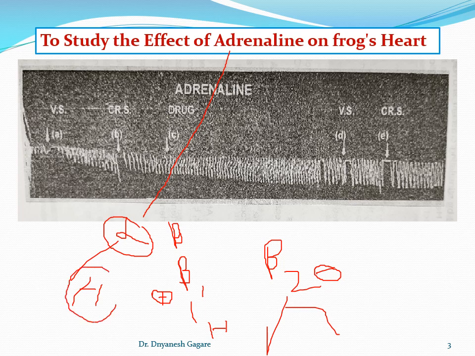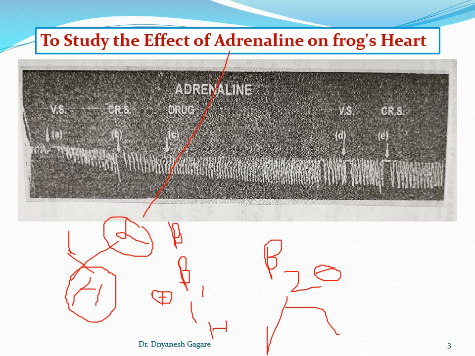What does it do in circulatory shock? It helps to bring the blood pressure to normal, because in circulatory shock there is a decrease in blood pressure, and by acting on the alpha receptor it causes vasoconstriction, and vasoconstriction helps to increase the blood pressure. So in this way adrenaline acts. Okay, so this is something about adrenaline.